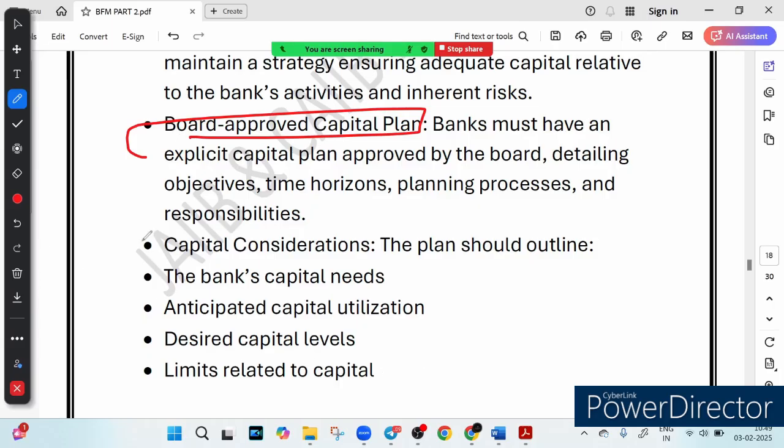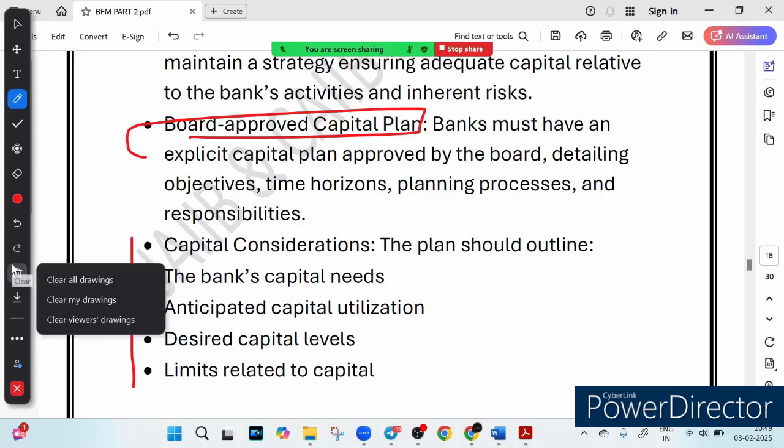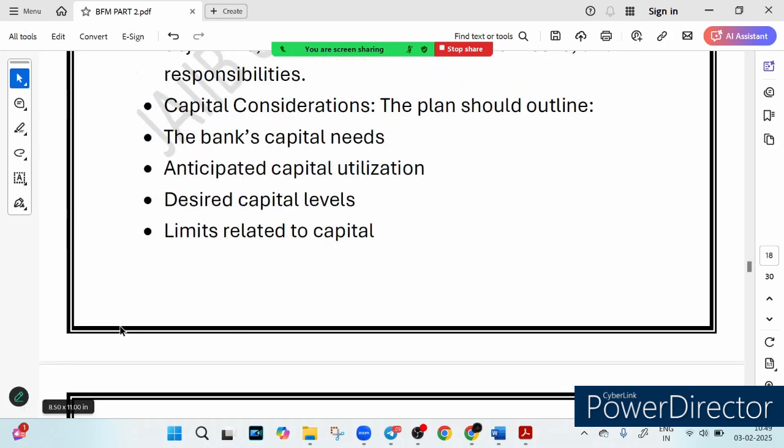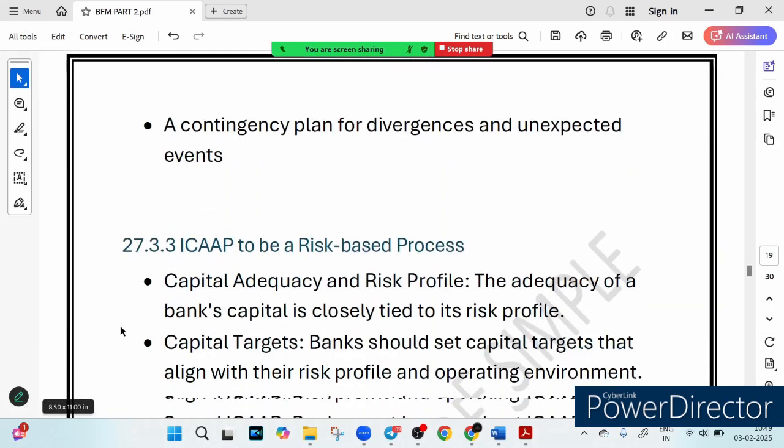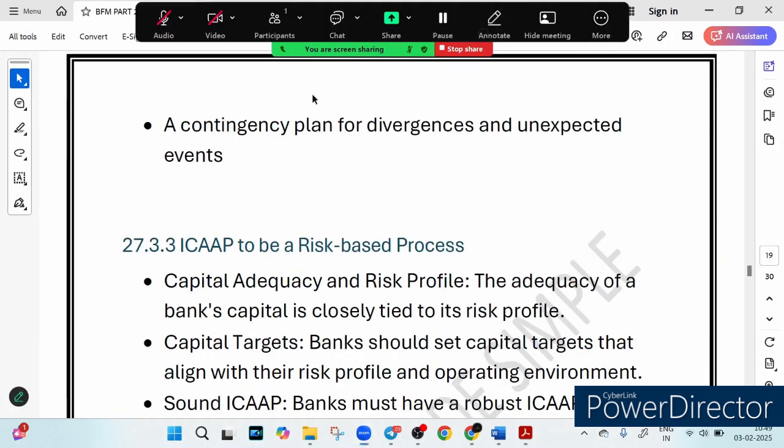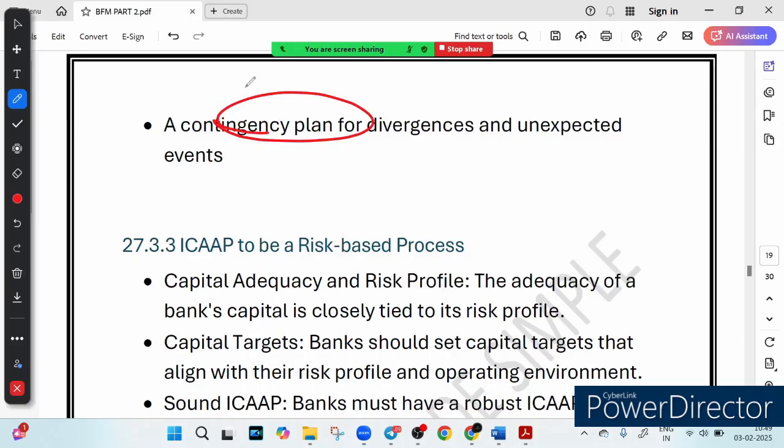So you can see capital consideration, these points are included, right? Anticipating all these things. Now obviously a contingency plan is there. You know what a contingency plan is, right? So even the best laid plan can go off track. That is why a bank needs a plan B. So this contingency plan is nothing but a plan B, right? So why do they need the plan B? They need plan B for when things don't go as expected.